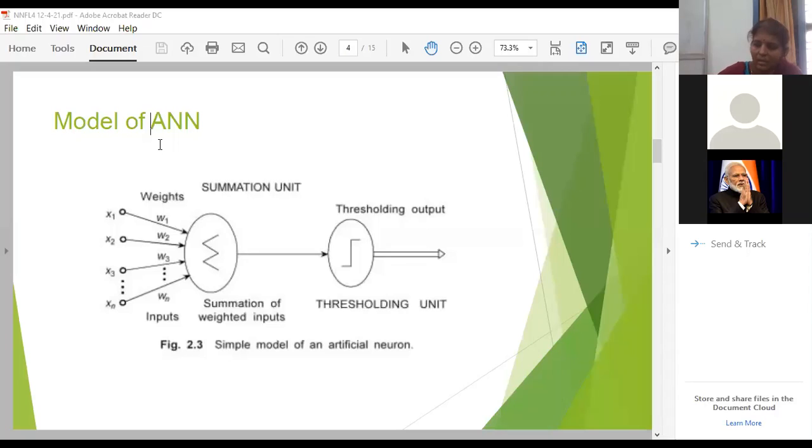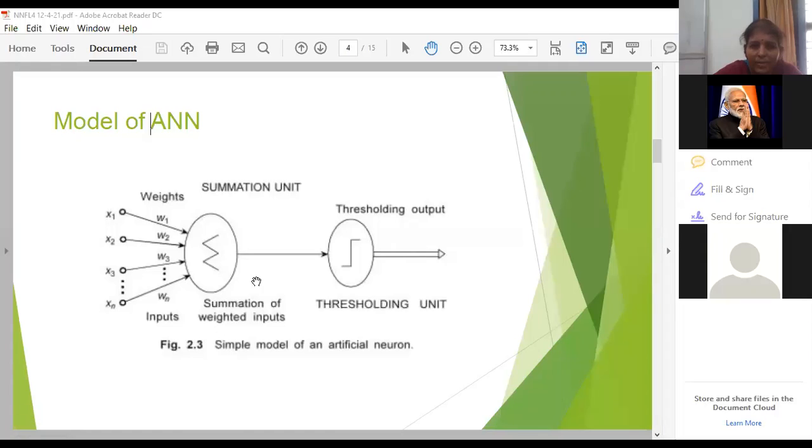The artificial neural network is information processing unit. So here summation of weighed inputs is taking place, which is acting as soma of your biological neuron, and the output neuron. The output neuron here is representing Y. It is not indicated here.